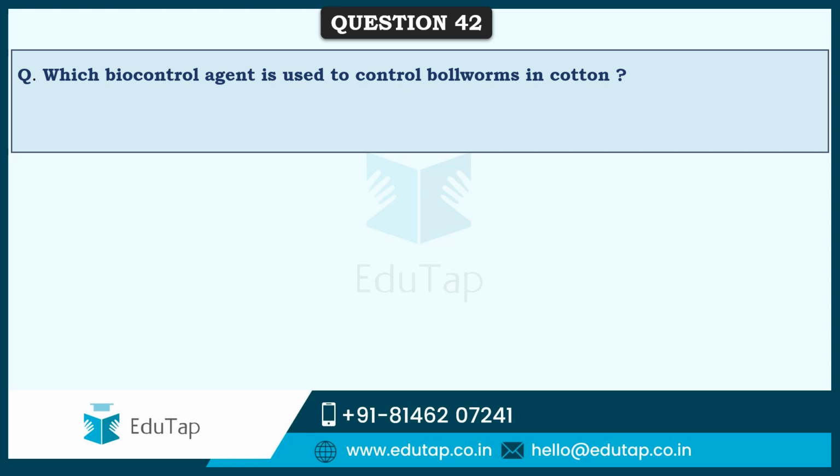So friends, next question says, which biocontrol agent is used to control bollworms in cotton? And as you have heard, this is BT cotton, which is a genetically modified organism, that is a GMO crop, or genetically modified pest resistant cotton variety that produces an insecticide to combat bollworm. And the BT in BT cotton is Bacillus thuringiensis, which is the biocontrol agent that is used.